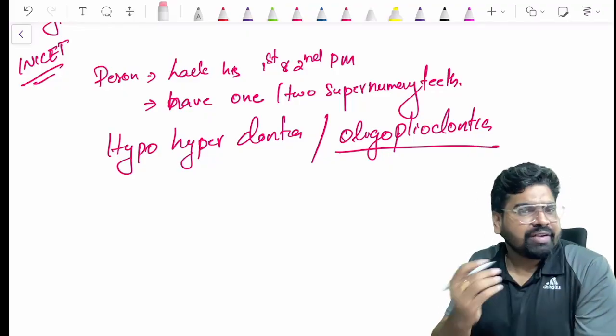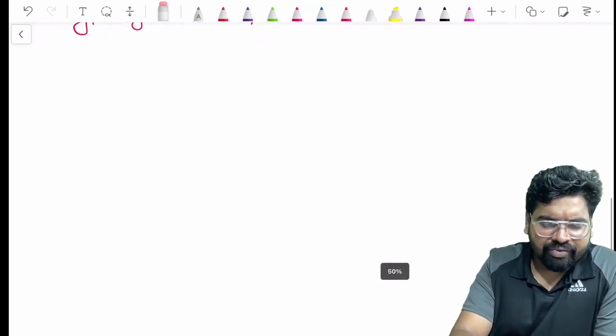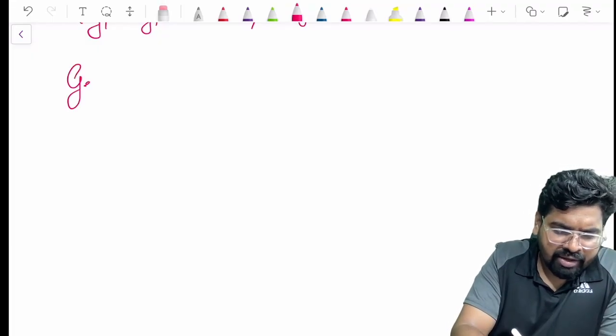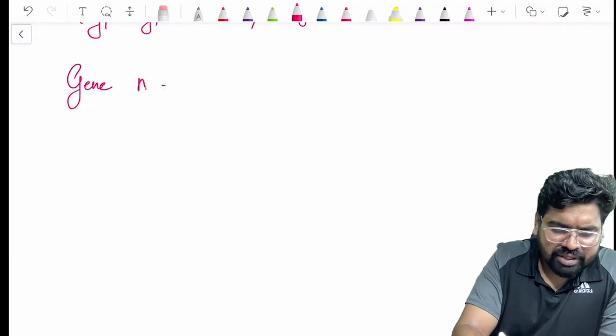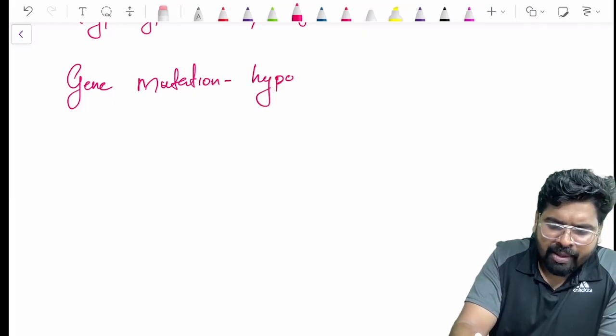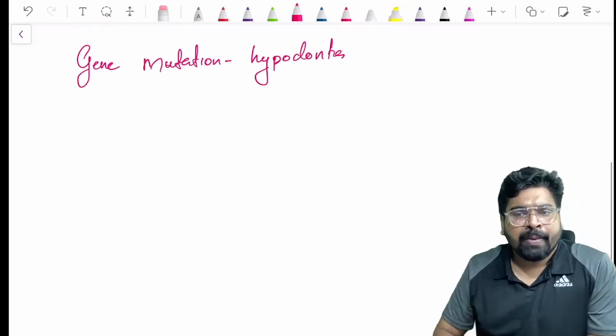Now we have certain questions previously asked on anomalies in the number of teeth. Which gene mutations can cause hypodontia?